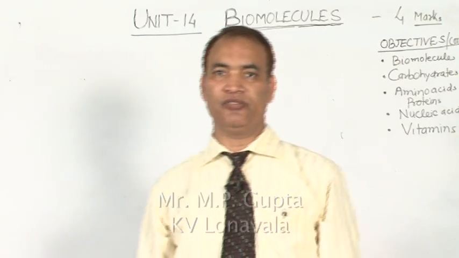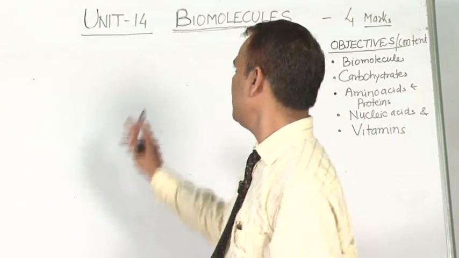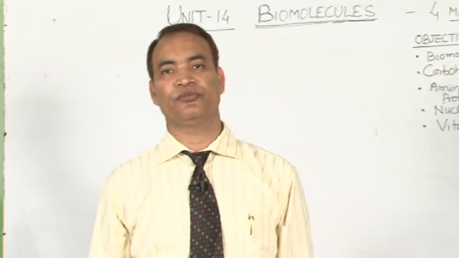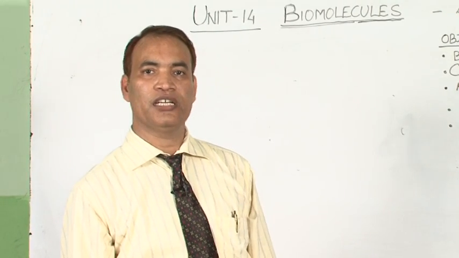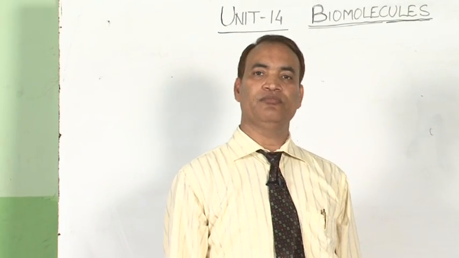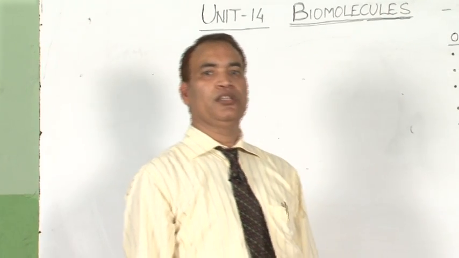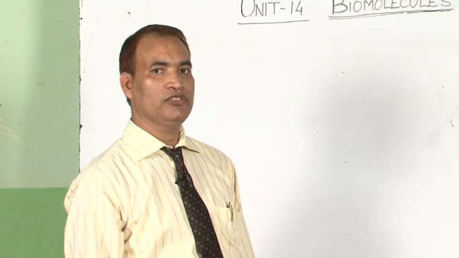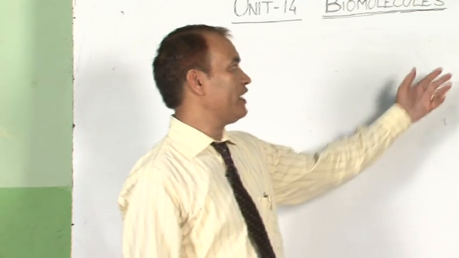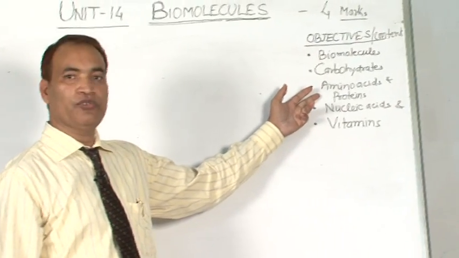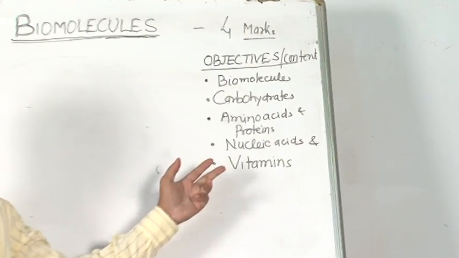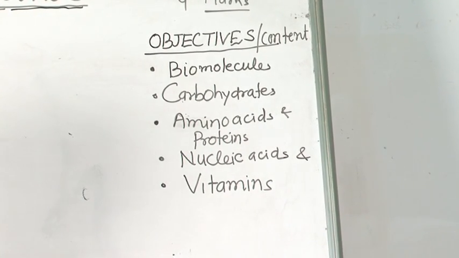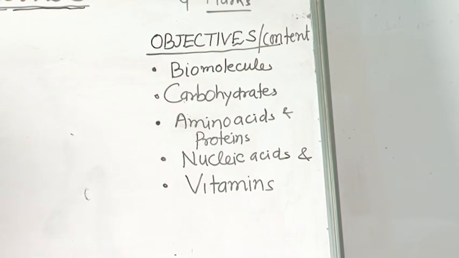Today I am going to discuss Unit 14 of Class 12, Biomolecules. First of all, we have to know what biomolecules are. Biomolecules are the chemicals present in the living system which interact together to form the fundamental basis of the structure and function of life. The major biomolecules are carbohydrates, amino acids and proteins, and nucleic acids. These are the complex biomolecules, and some simpler biomolecules which are essential for life are vitamins and minerals.